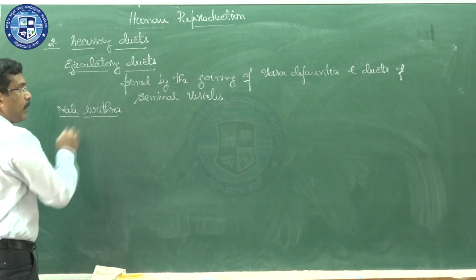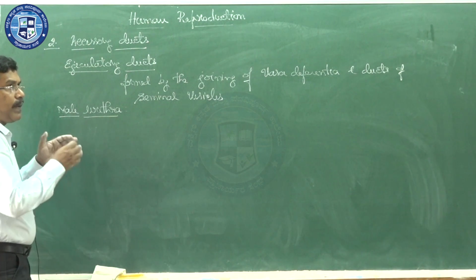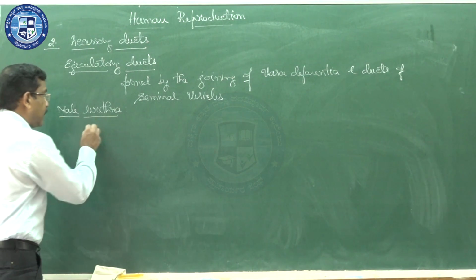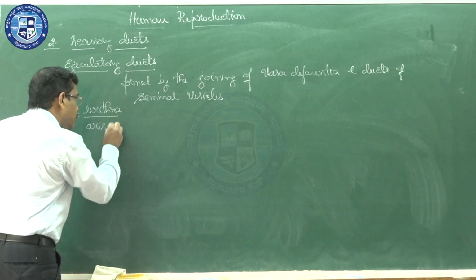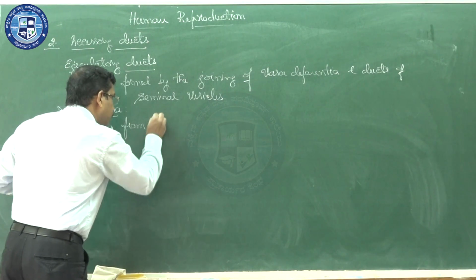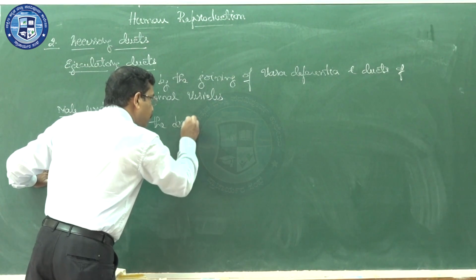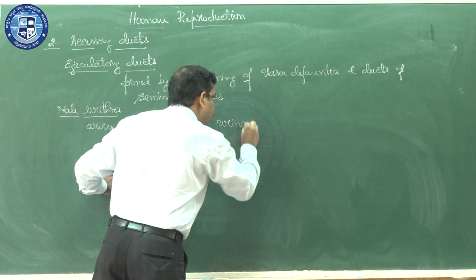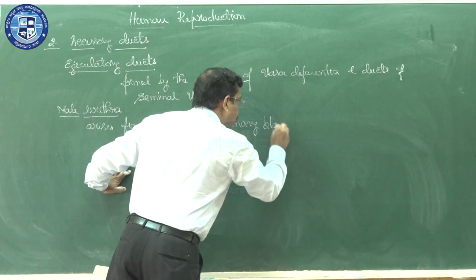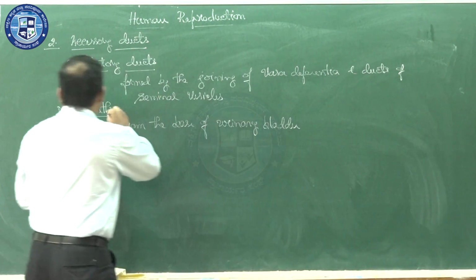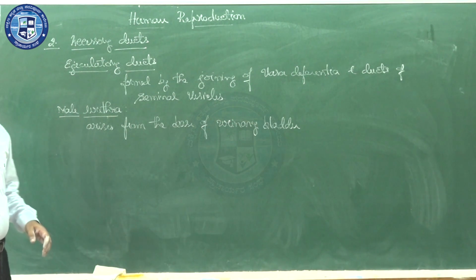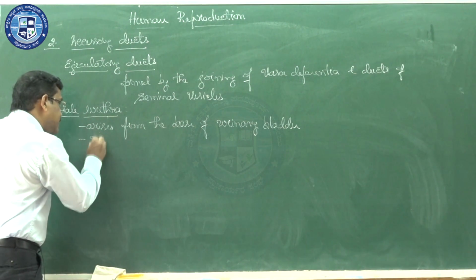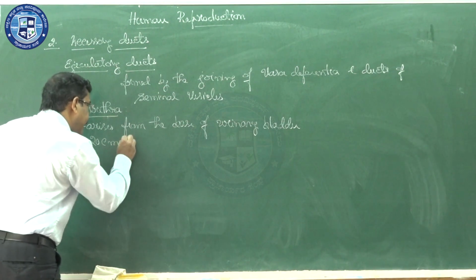Now, how does the male urethra arise? The male urethra arises from the base of the urinary bladder. This male urethra is around 20 centimeters in length.